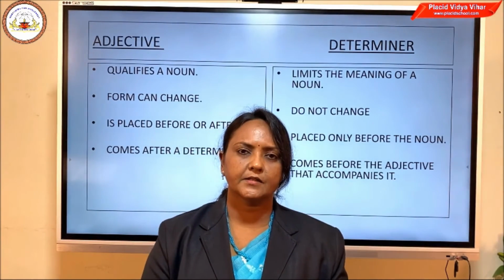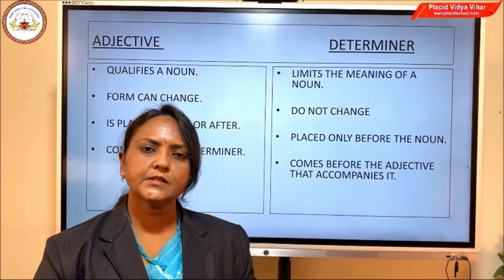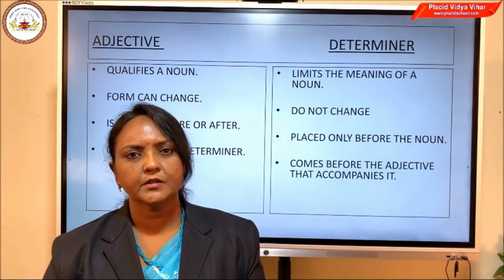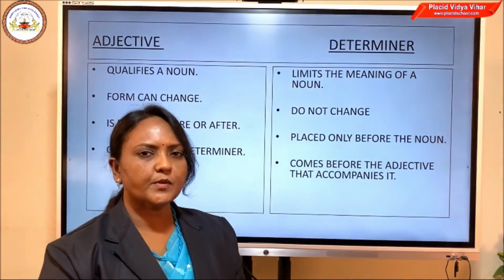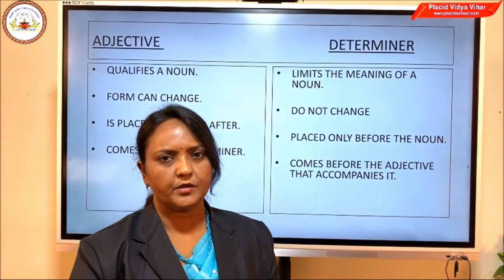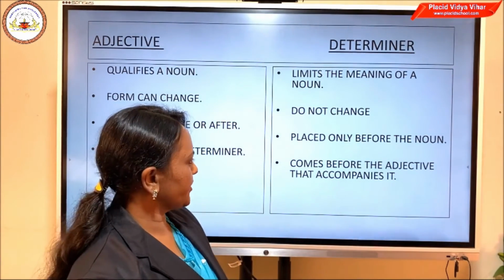It is correct. Either way, it is correct. That means adjective can be placed before or after the noun. But let us see the case with determiners. It can be placed only before the noun. That is the next difference between an adjective and a determiner.